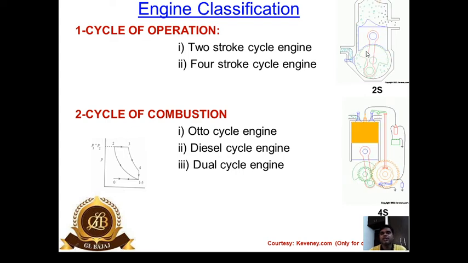In a two-stroke cycle engine, the entire operation completes within one complete rotation of the crankshaft, that is 360 degree rotation of the crankshaft. The entire process, that is the expansion and exhaust, completes. In a four-stroke cycle engine, the entire process is completed in 2 revolutions of the crankshaft or 4 piston strokes. Here it was only 2 strokes, downward stroke and upward stroke, and here there are 4 strokes: suction, compression, expansion and exhaust. So on the basis of cycle of operation we can classify the engines.